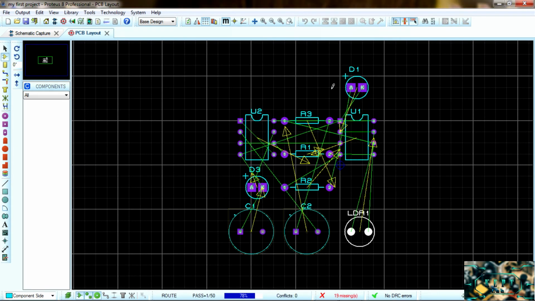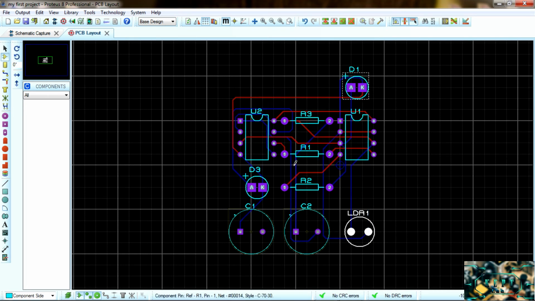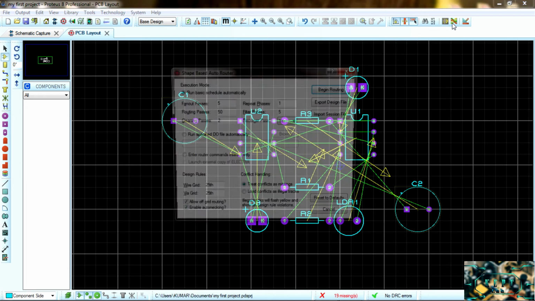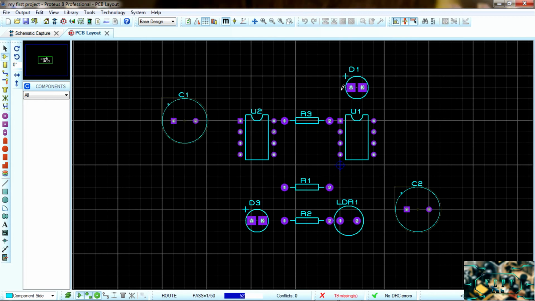It is an excellent feature that is mainly used for starters, because if you want to build a PCB but you don't know how to route the tracks, you can easily use this feature. Just clicking on the auto router button automatically connects everything.